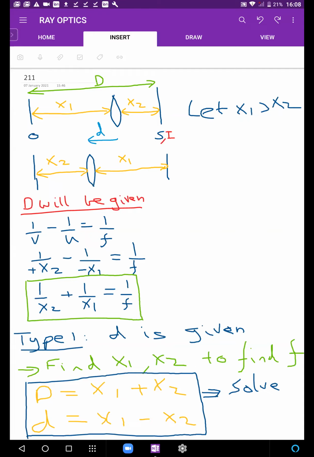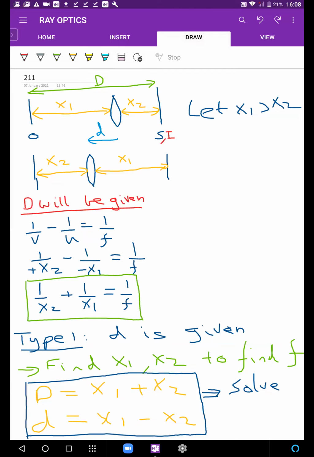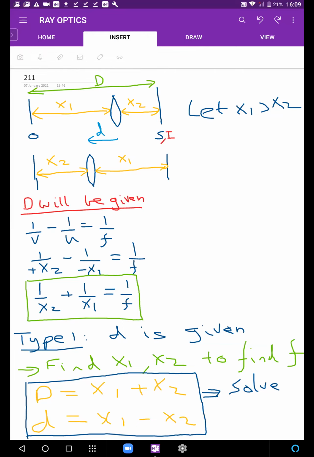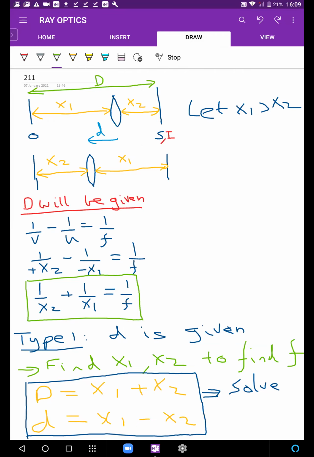Can I reiterate why it has to be a convex lens? Only a convex lens forms a real image. Concave lenses don't form real images. Concave lenses form virtual images on the same side as the object. They cannot be obtained on a screen, they can only be seen by the eye.